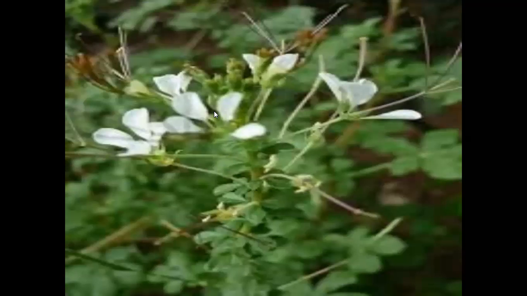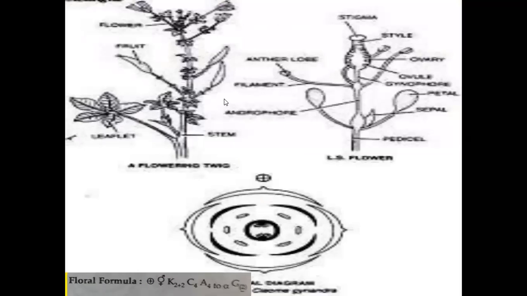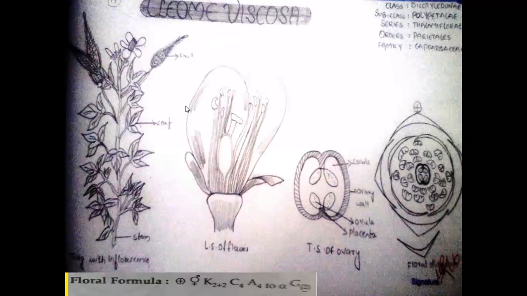Now we discuss the vegetative characters of the Capparidaceae family plants. Here is the diagram of Cleome viscosa, and the next diagram belongs to Cleome gynandra. The first point is habitat. Habitat is mainly mesophytic regions. All Capparidaceae family plants develop in the mesophytic region, so these plants are called mesophytes.